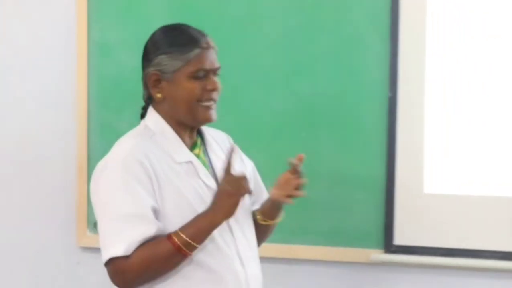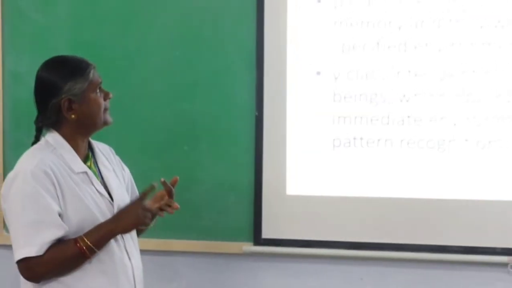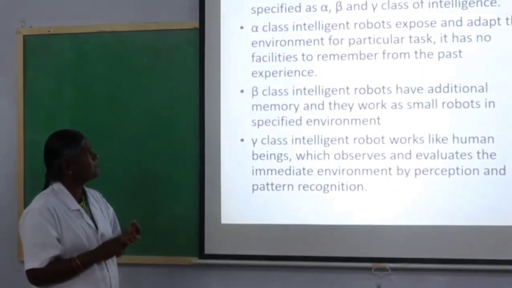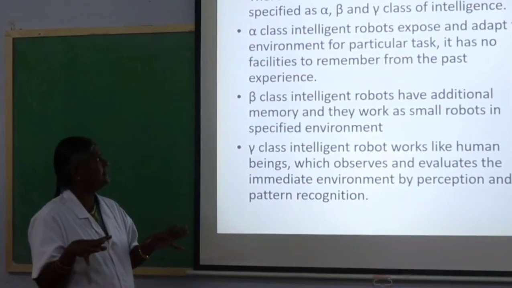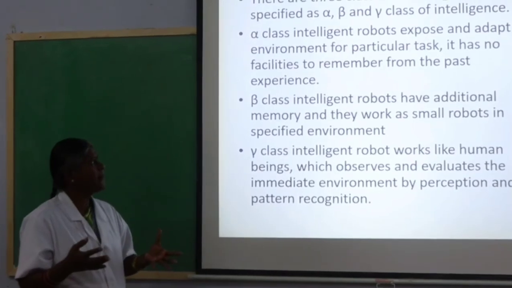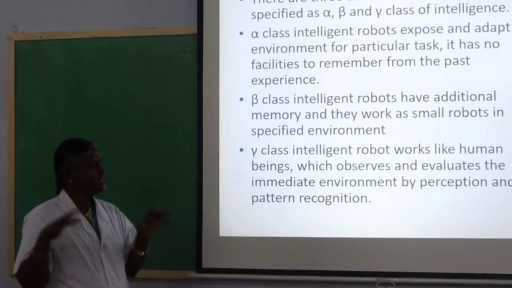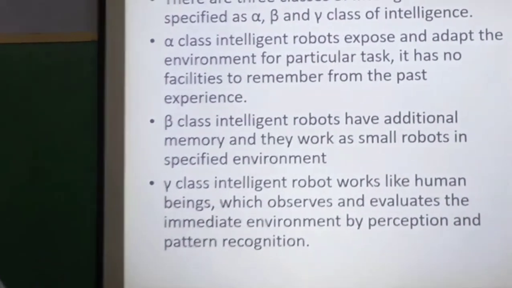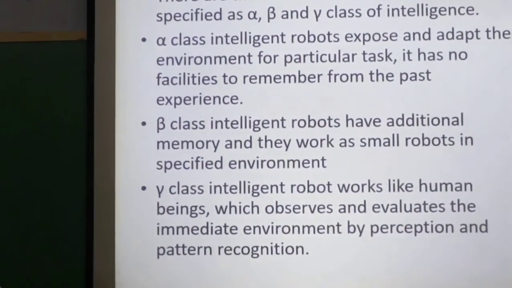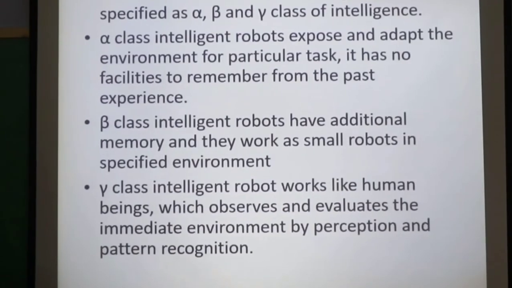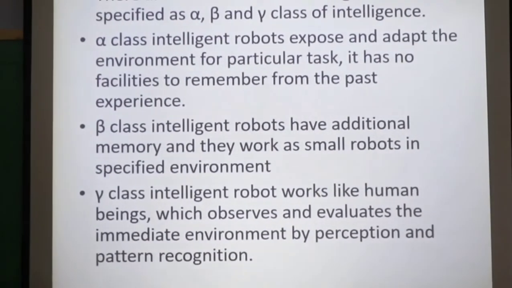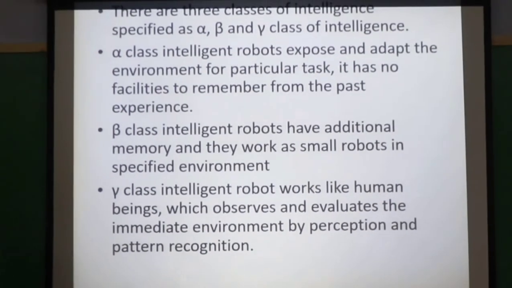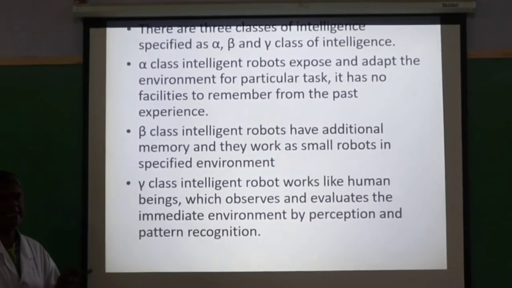Next slide. There are three categories: alpha, beta and gamma in classes of intelligence. Alpha class of intelligent robots explore and adapt to the environment for a particular task. It has no facilities to remember from past experience, whereas beta class of intelligent robots have additional memory and they work as small robots in a specific environment, whereas gamma class of intelligent robots work like human beings, which observe and evaluate the immediate environment. They have knowledge, reasoning and planning.